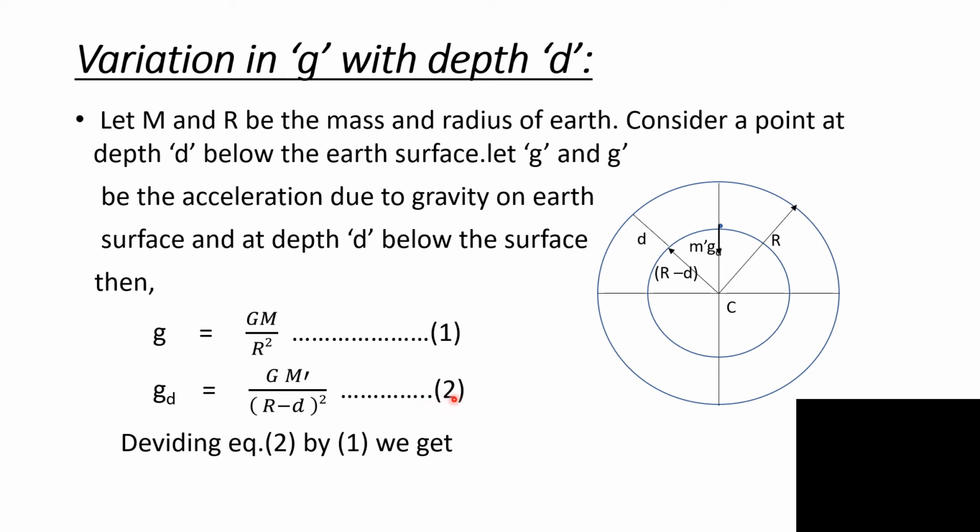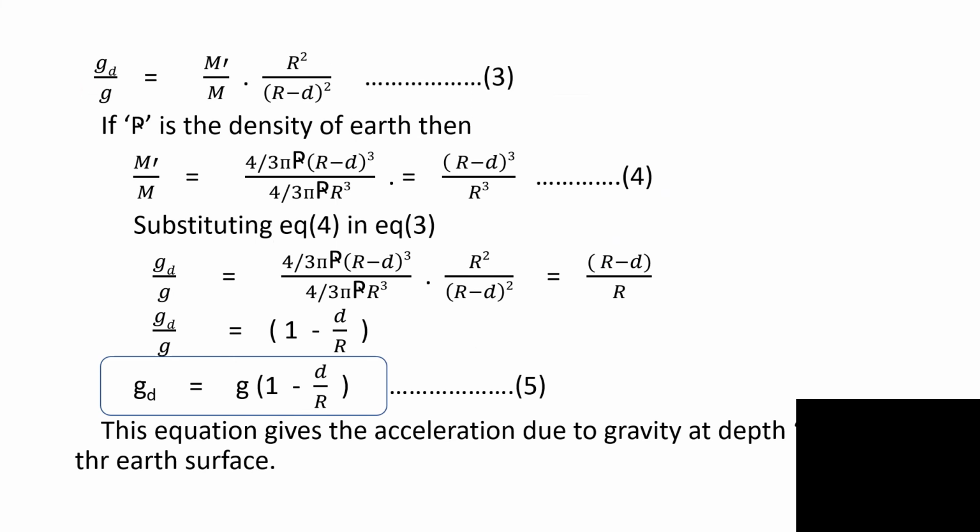This is equation 2. Now dividing equation 2 by equation 1, g gets cancelled and we can write gd upon g equal to M dash upon M into R square upon (R minus d) whole square.